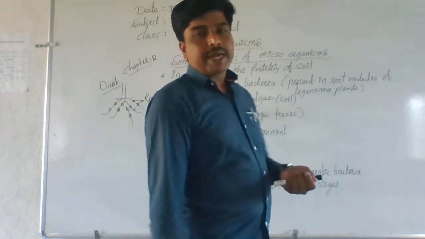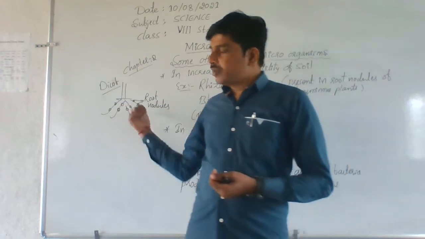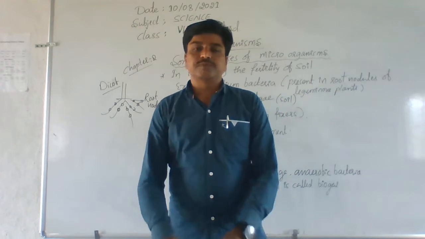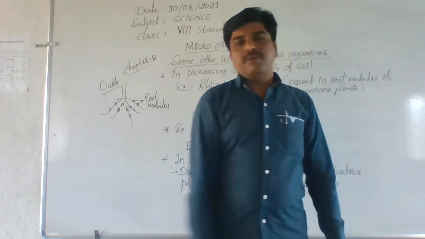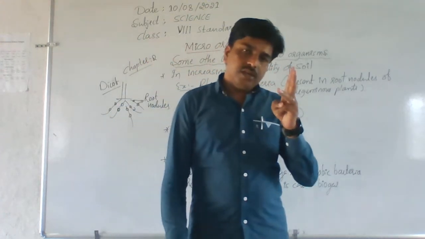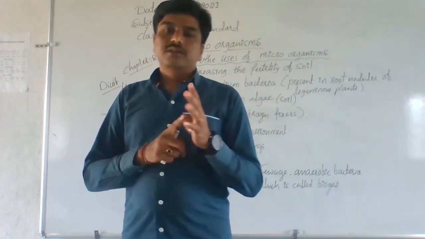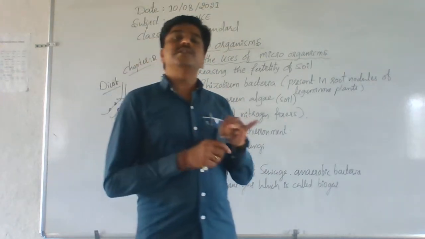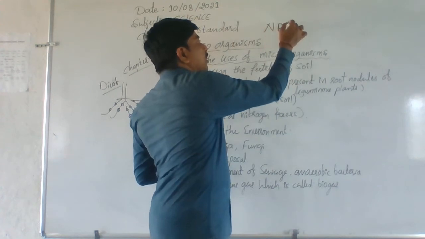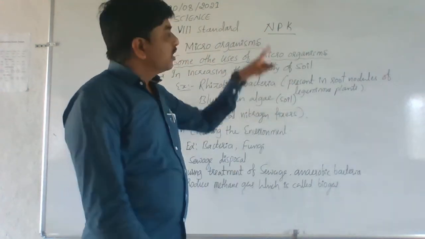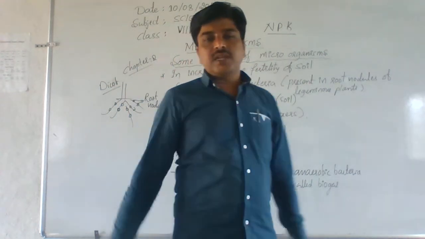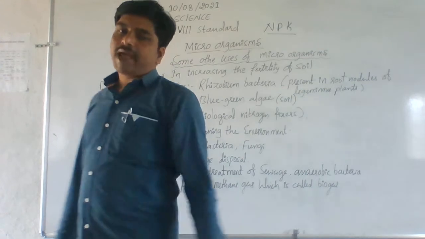This Rhizobium bacteria present in root nodules of legume plants absorb atmospheric nitrogen. For the growth of plants, they need three basic nutrients. One is nitrogen, second is phosphorus, and third is potassium. Remember, NPK. NPK means nitrogen, phosphorus and potassium. These are the basic nutrients required for the growth of plants.